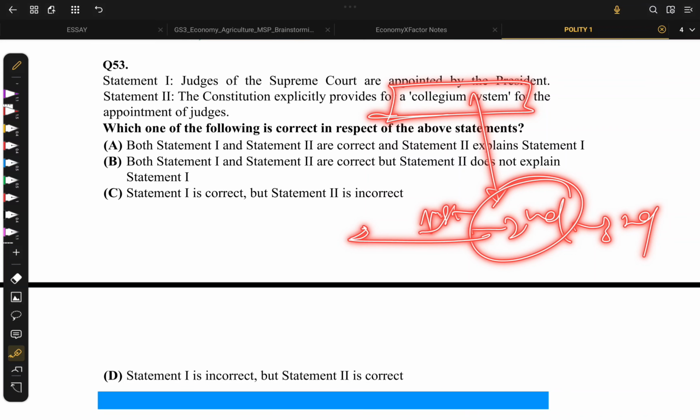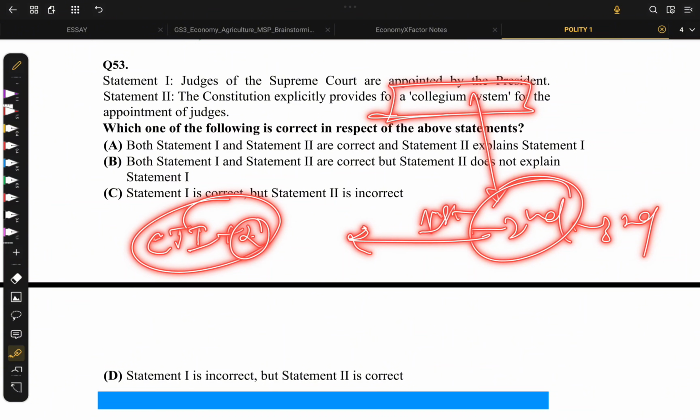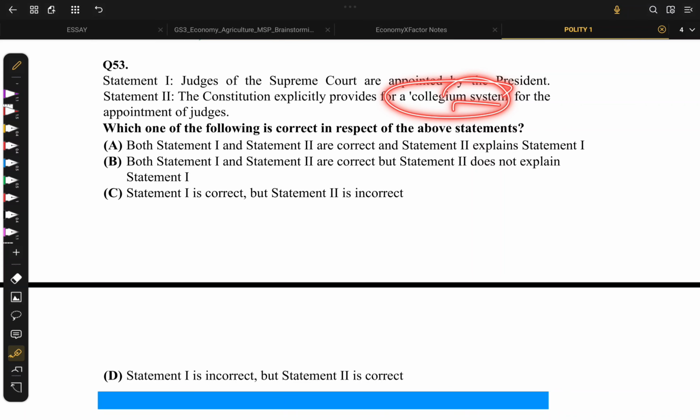Basically, the second judges case gave for CJ plus two senior most judges. Actually, it is from here where the collegium has actually started. It's the innovation of judiciary. So this is not correct. We are at option C.